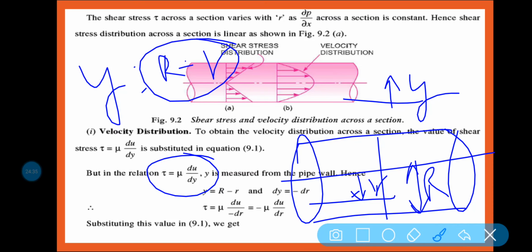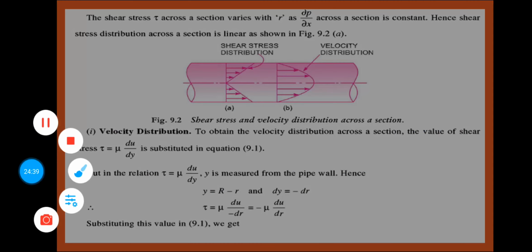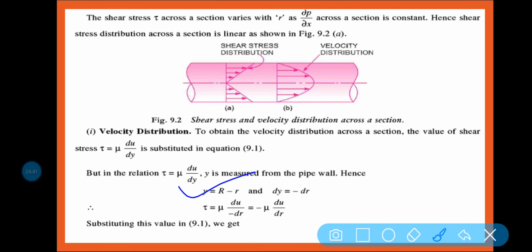Because y is calculated from the wall of the pipe. So what is small y? That is equal to capital R minus small r. So dy is equal to what? dy is equal to minus dr. Why? Because if I differentiate this equation, we get dy is equal to minus dr. Am I right? Because capital R is constant and small r is variable here.